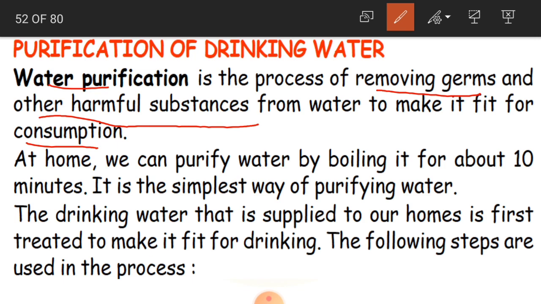Okay children, consumption is nothing but, to make it fit for consumption, in the sense to use in our daily life for eating, cooking, drinking and all that. Okay, that is consumption. So water has to be purified.